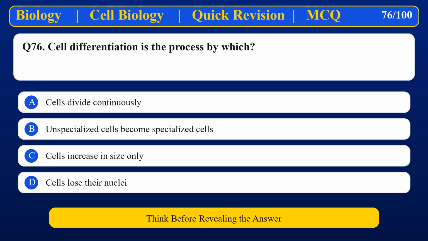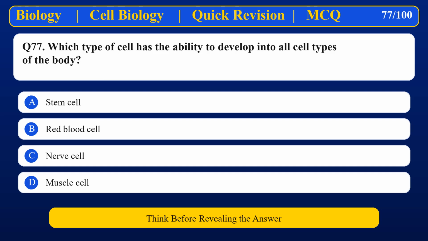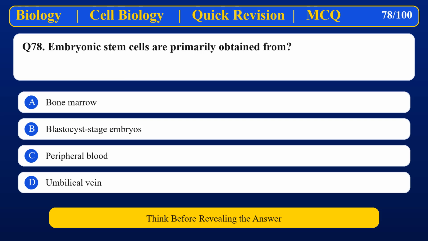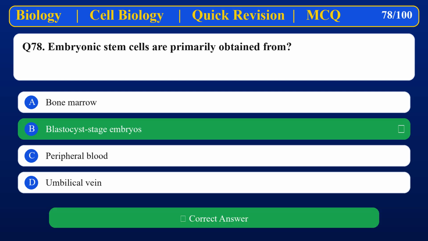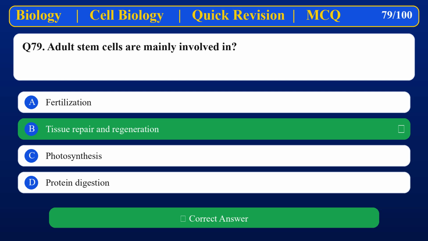Cell differentiation is the process by which Unspecialized cells become specialized cells. Which type of cell has the ability to develop into all cell types of the body? Stem cell. Embryonic stem cells are primarily obtained from Blastocyst stage embryos. Adult stem cells are mainly involved in Tissue repair and regeneration.